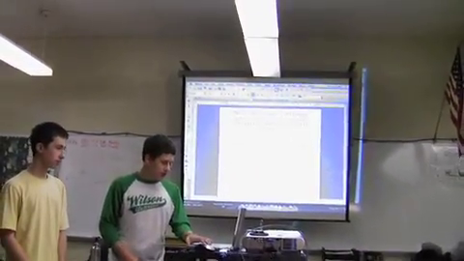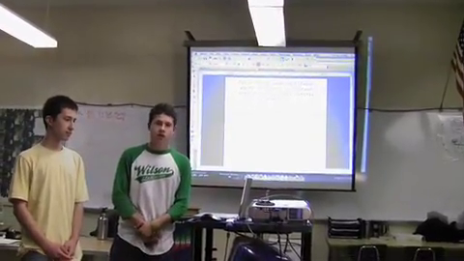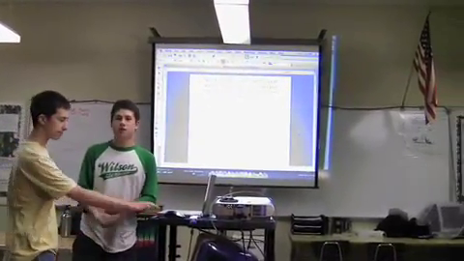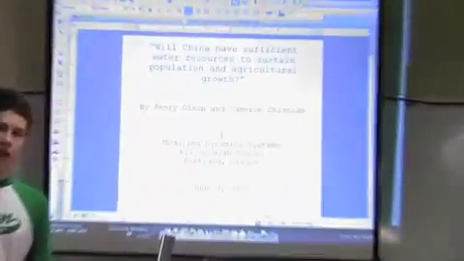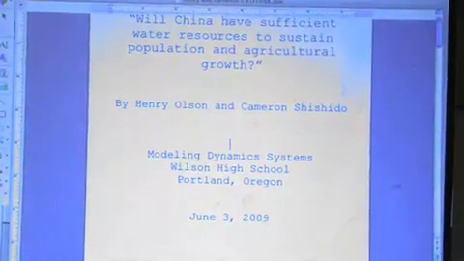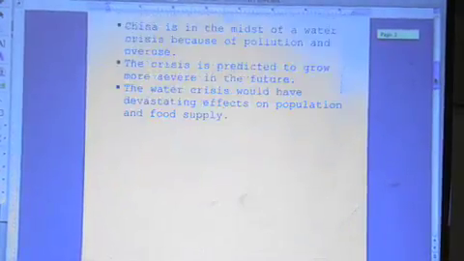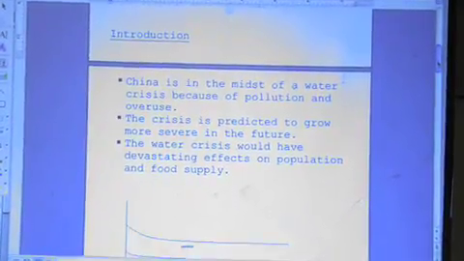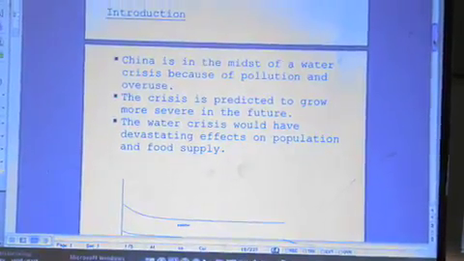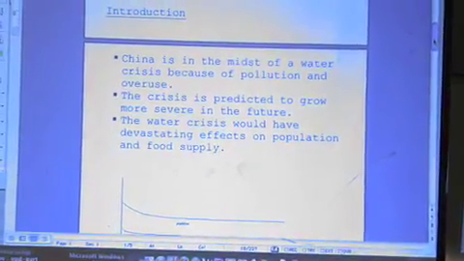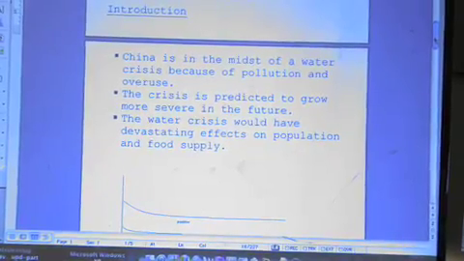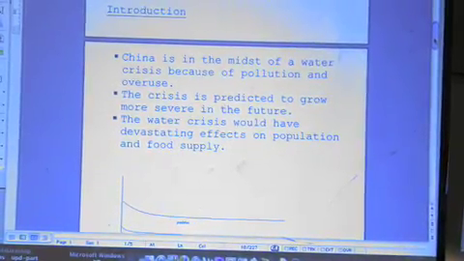Basically in this model, we looked at China's current water crisis, which is that China does not have enough water to sustain its population and its agriculture. We wanted to model this to see what sort of policies China might need to fix this problem. My partner Cameron is going to explain a little more in depth.